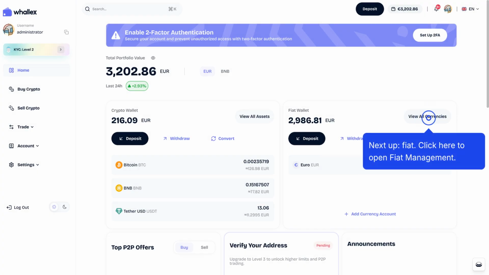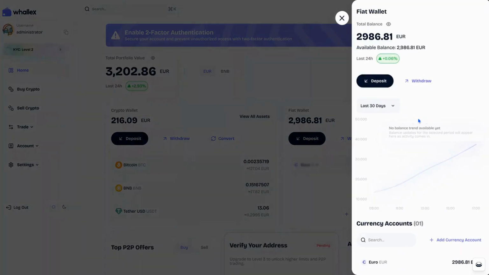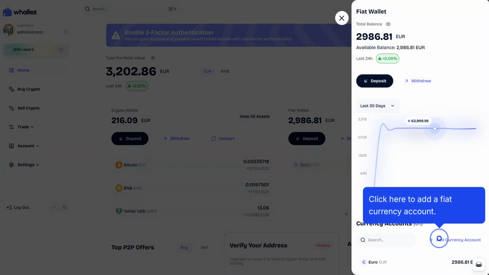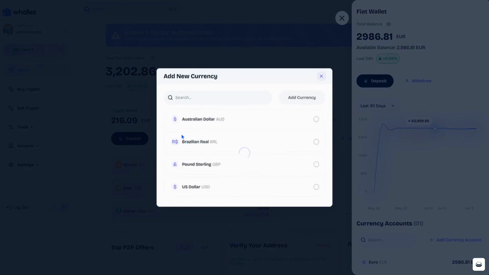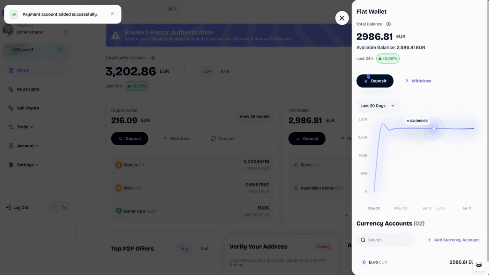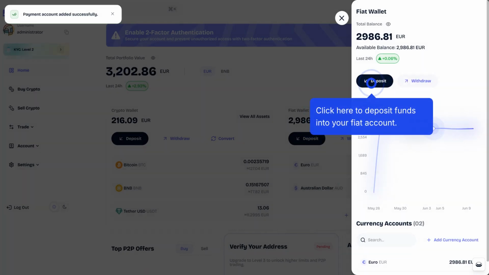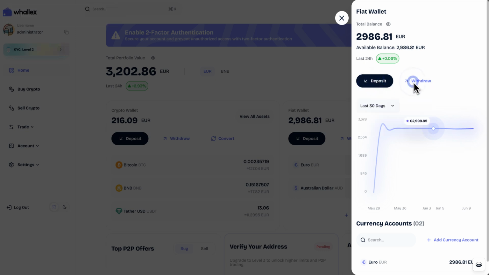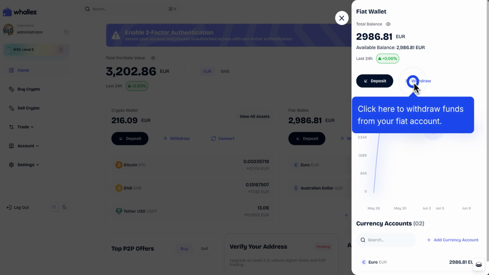Next up, Fiat. Click here to open Fiat Management. Click here to add a fiat currency account. Click here to deposit funds into your fiat account. Click here to withdraw funds from your fiat account.